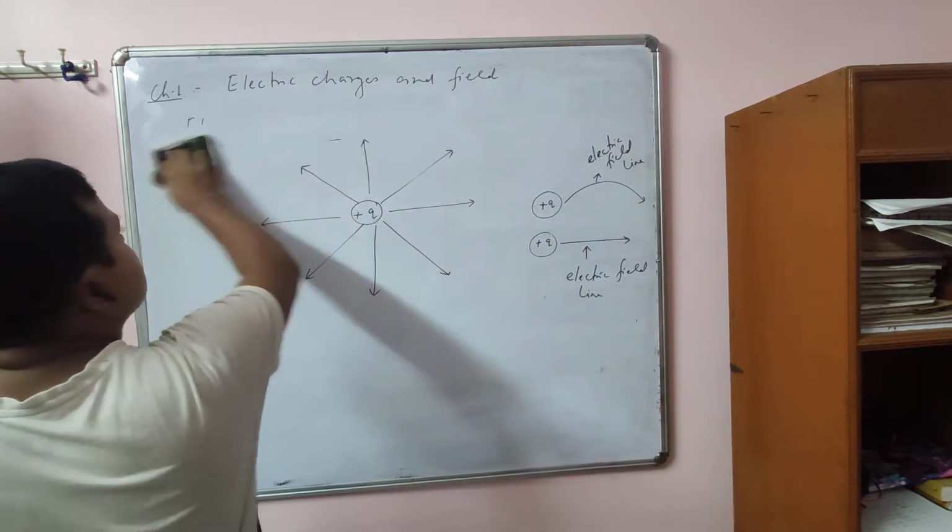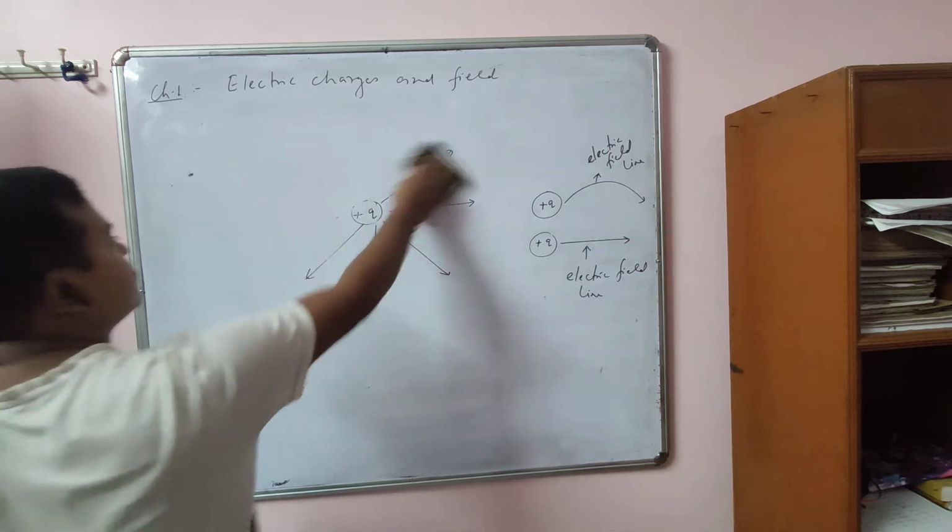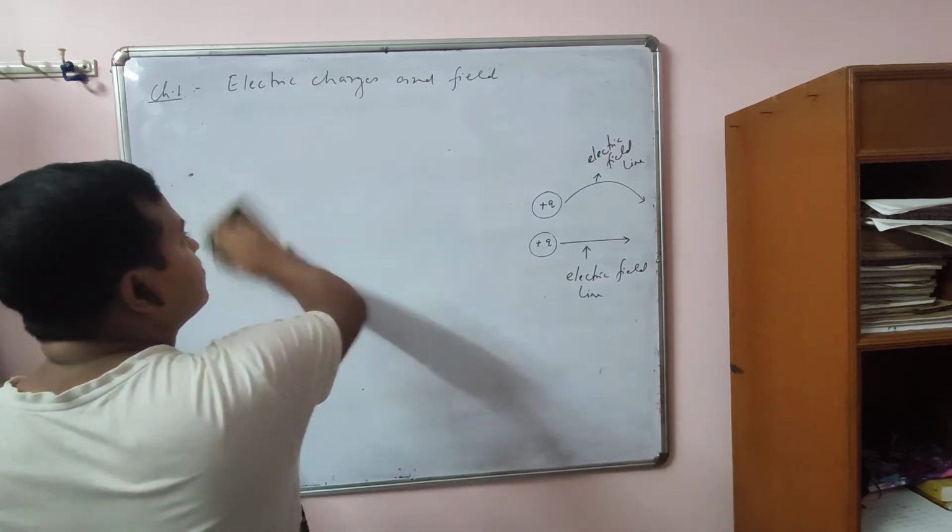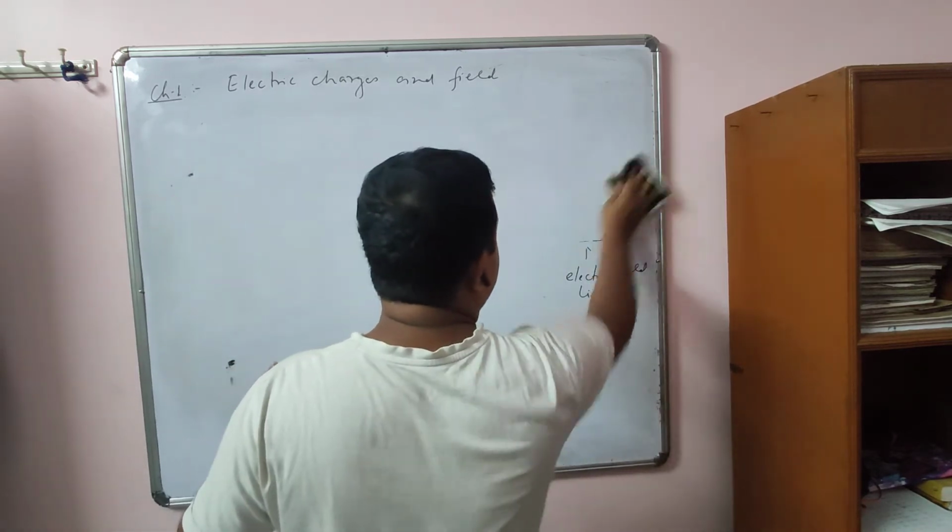Now let me discuss some properties of electric field lines.